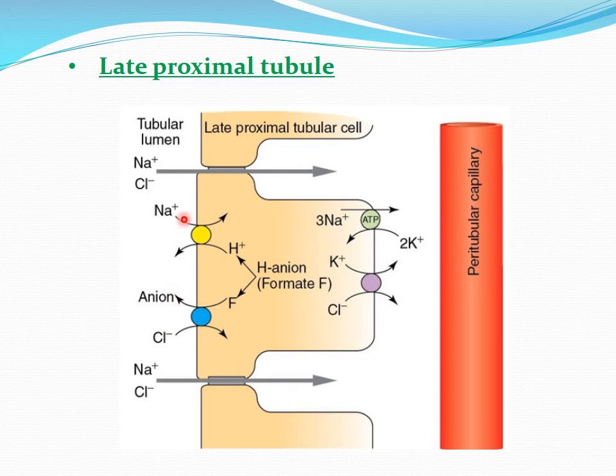Okay, so in this way again the sodium and the chloride will be transported into the cell and then into the renal interstitium, so that is via the transcellular pathway. So this is the mechanism, paracellular and transcellular, for the sodium and chloride reabsorption in the late portion of the proximal tubule.